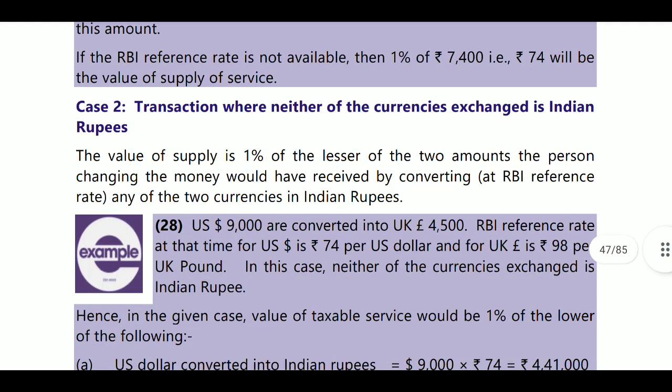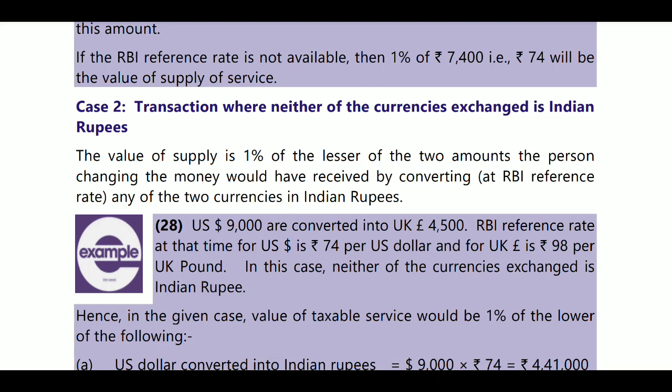Next, for a transaction where neither of the currencies exchanged is Indian rupees, then directly go for 1% of the lesser of the two amounts, that the person charging would receive by converting. So convert both the currencies using RBI reference rates.